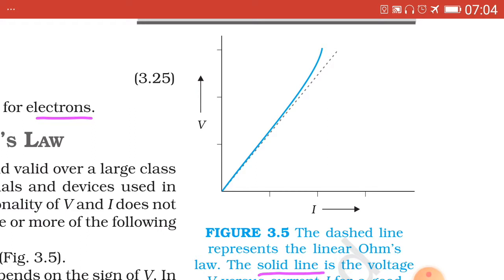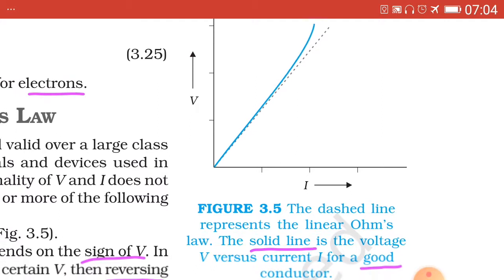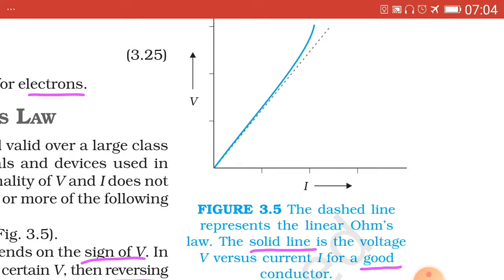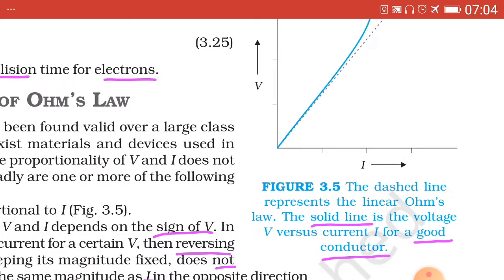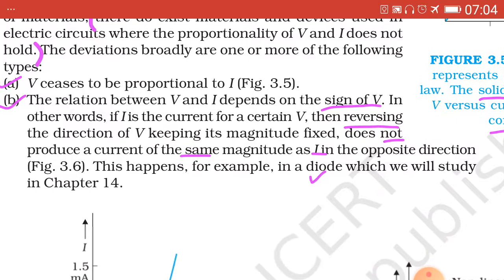Here in the graph of V against I, V taken on the y axis and I taken on the x axis, the solid line refers to a good conductor, and the dotted line shows the general linear dependence of V and I, but in the case of the solid line, from a certain part the graph deviates slightly, meaning V ceases to be proportional to I. Now next point, this relation between V and I also depends on the sign of V, meaning reversing the direction of V does not produce a current of the same magnitude.